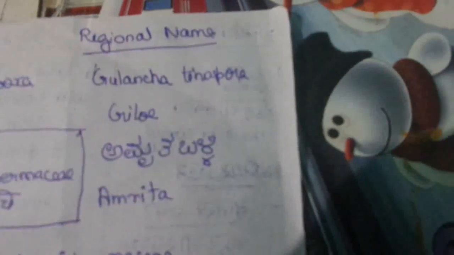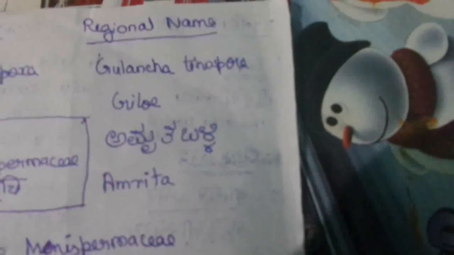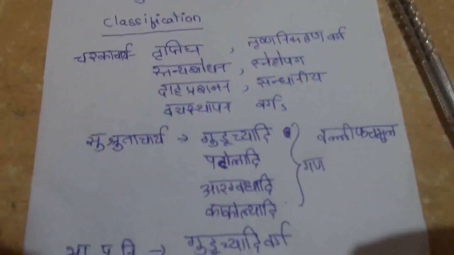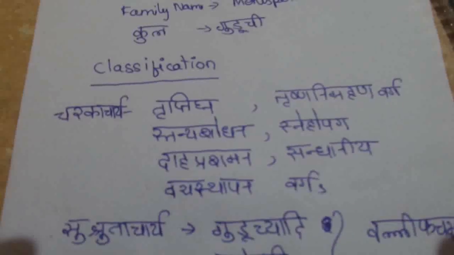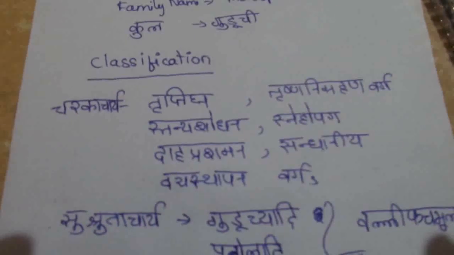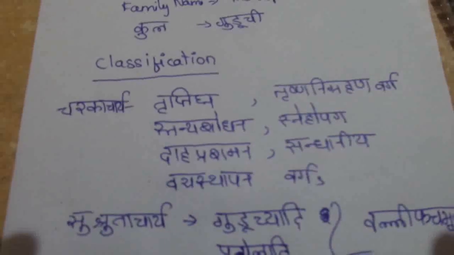Coming to the regional names, in English it is called Gulancha Tinospora, in Hindi Gilo, in Kannada Amrita Balli, and in Malayalam Amrita. In the beginning, I had forgotten to mention the family name of Guduchi, that is Menispermaceae, and it belongs to the Kula Guduchi. As for the classification, according to Charakacharya, Guduchi is included in Triptigna, Trishna Nigrahana and Daha Prashamana Varga, and also in Stanya Shodhana, Snehopaga, Sandaniya and Vayastapana Vargas.